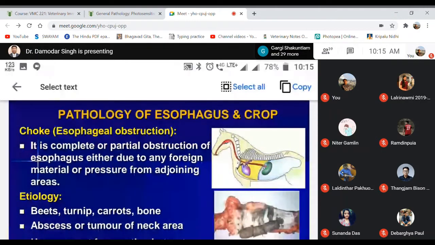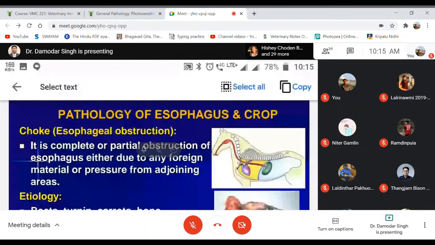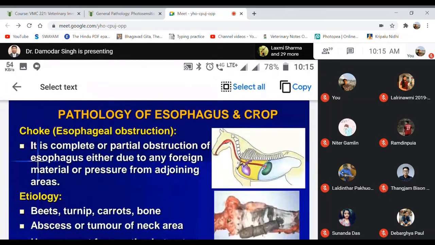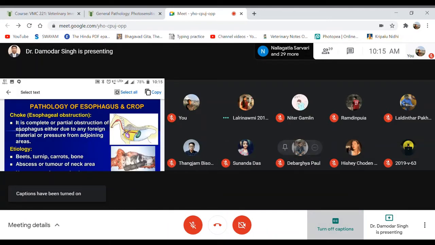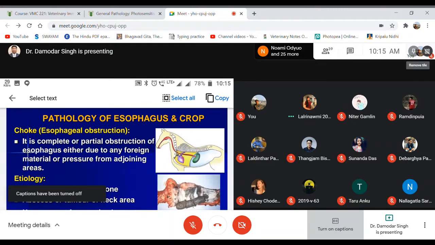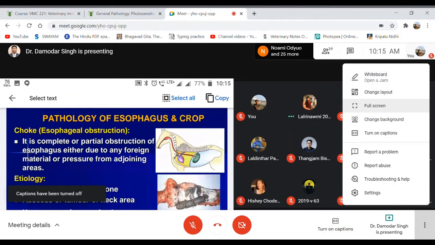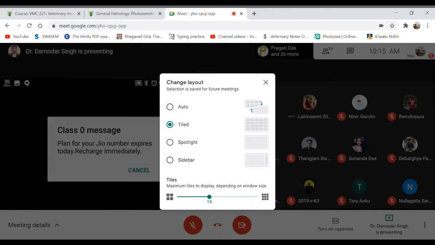So when there is any obstruction in the passage of the esophagus, maybe due to foreign particles, or maybe pressure given from adjoining areas nearby your esophagus, that may lead to obstruction of the esophagus. That is known as choke. Yes, I'm showing here one picture of